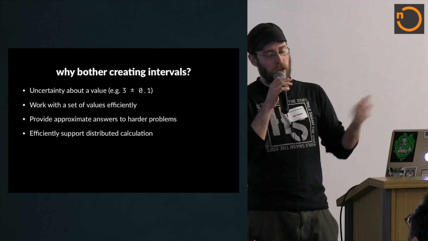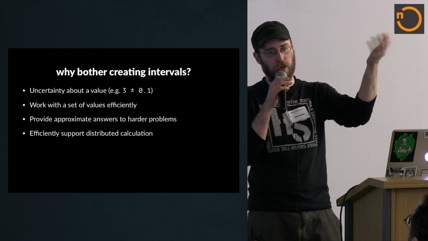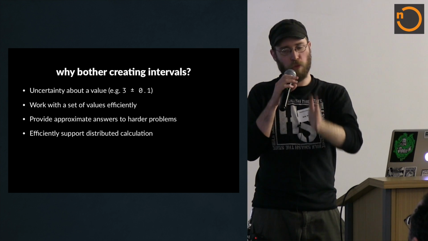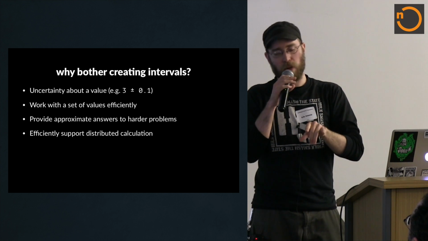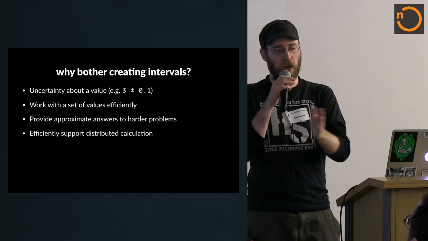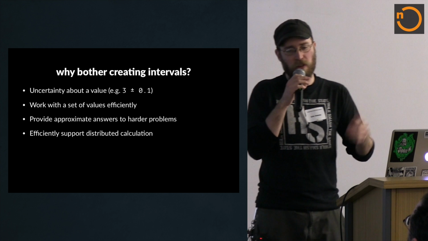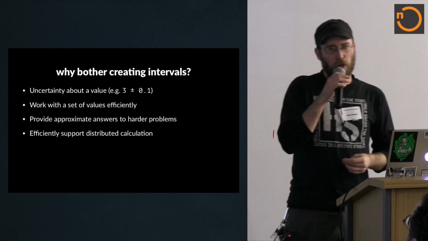So you would say we have something that's like 3, but there's an error tolerance, plus or minus some error threshold. Like our machine is supposed to cut things at 2 meters, but there's a little bit of wiggle, so we have to take into account that it might be off by a few millimeters. That's where you get this idea of error tolerances, and those can be thought of as intervals. You can also use it to work with a set of values efficiently.